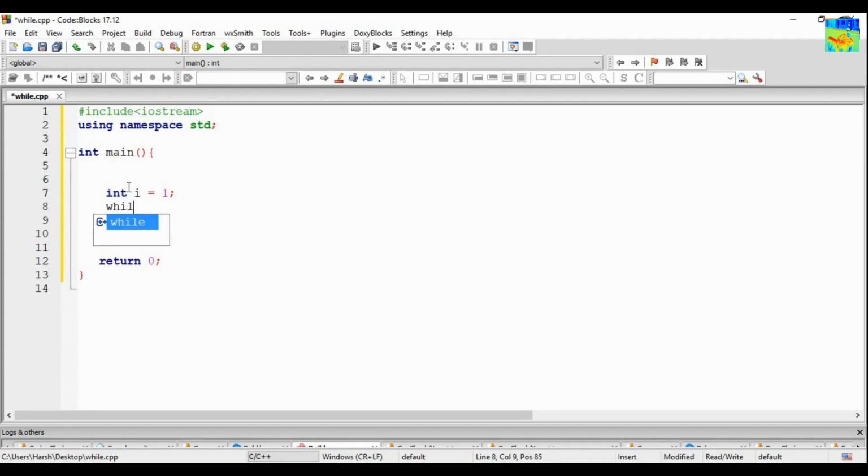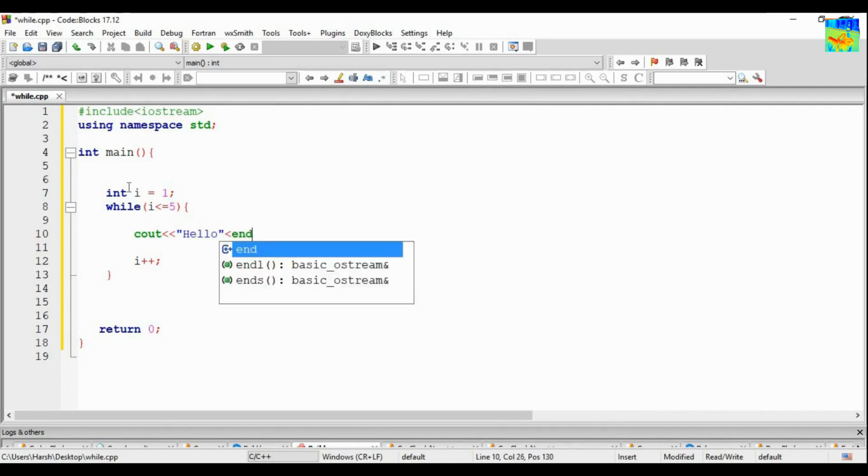Now I will check the condition. So while is a keyword here. While I less than or equals to 5, and I will update here I++. I++ means increment the value of I by 1. It is same as I equals I plus 1. Now each time this loop is running, I have to print hello. So cout hello. So this is all that we have to do.